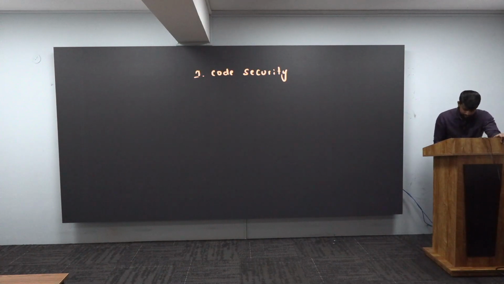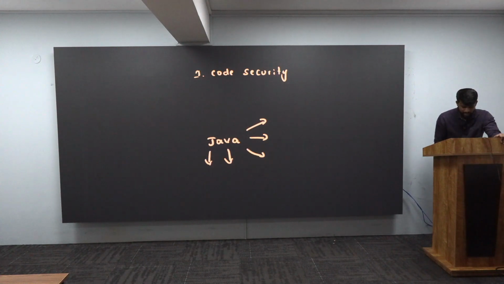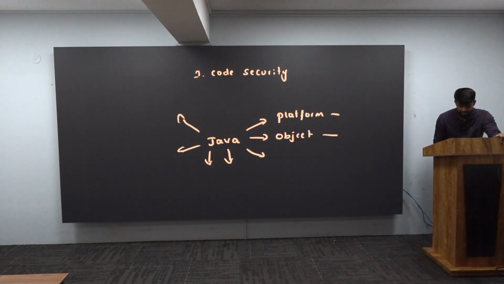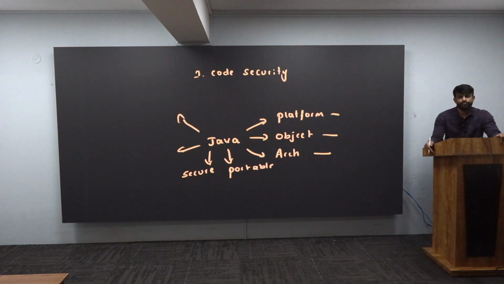My dear student, I told you that Java is a superstar. It is because of the features that Java is carrying. And so many features we have seen. It is platform independent, we have seen. It is object oriented, we have seen. It is architecture neutral, we have seen. It is portable, we have seen. Not only this, there is one feature, and the name of the feature is what? Secure. Means your Java programming language is a secure programming language. Why? All thanks to encapsulation. Got this, all of you? Very good. The first advantage is code security.